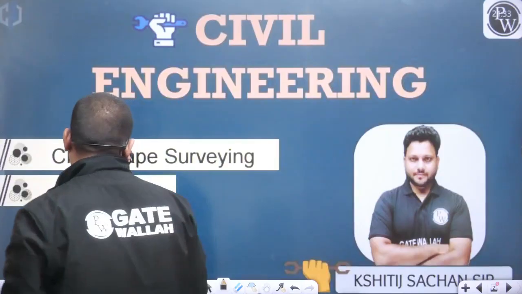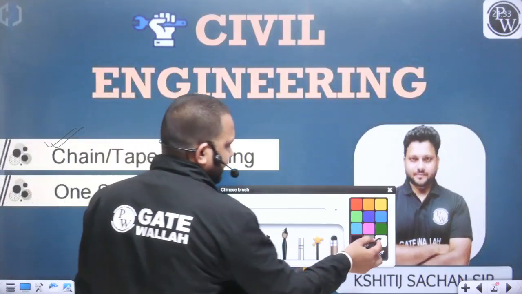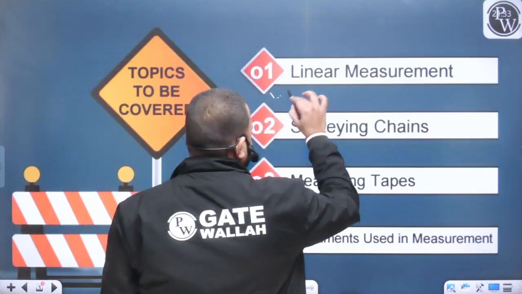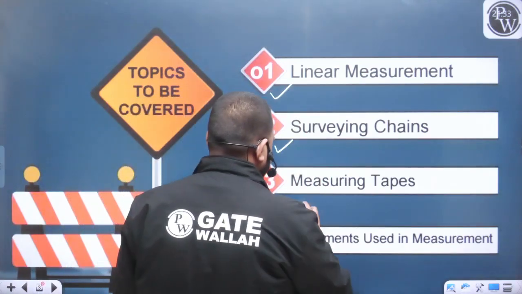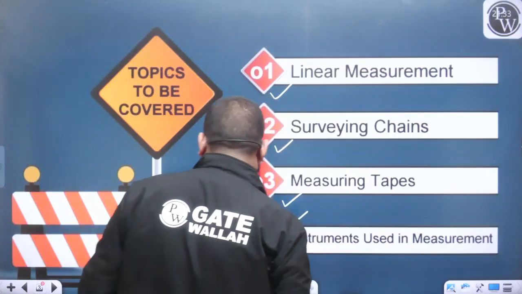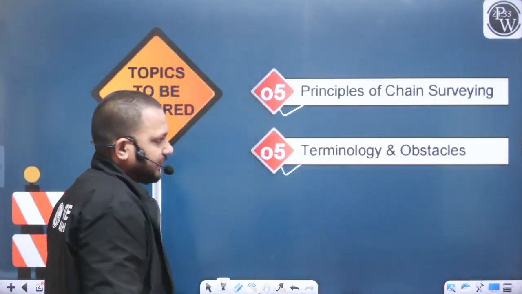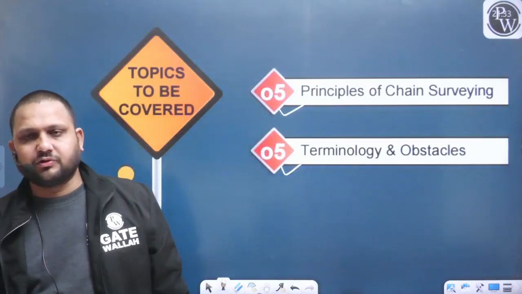We are going to start our new topic, chain or tape surveying. So let's start the discussion. In this class, what will we cover? We will talk about linear measurement, surveying chains, the various chains that are available, measuring tapes, instruments used in chain surveying, the principle of chain surveying and terminology. And we will talk about the various obstructions that are available in the case of chain surveying. These are the topics that we are going to cover in this class.